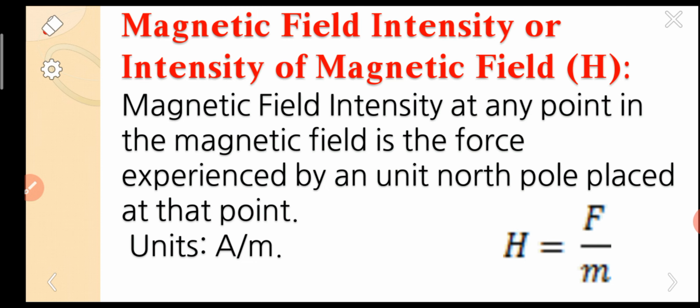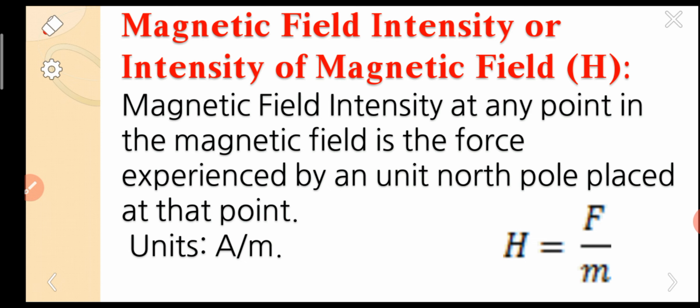Generally it is represented by capital H. If we look at the formula, H equal to F by M. Generally we know that F is the force, M is the mass, that is the general interpretation. But here in magnetism, M stands for pole strength.